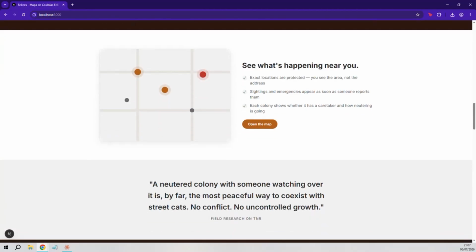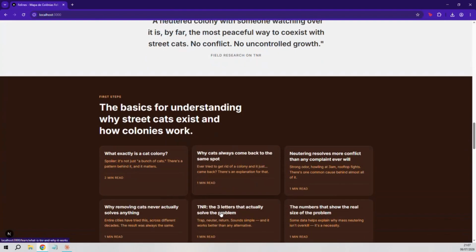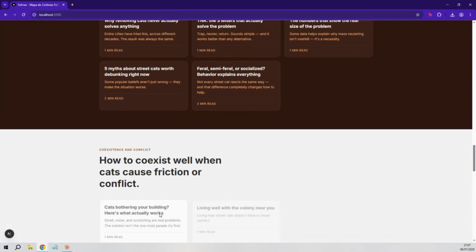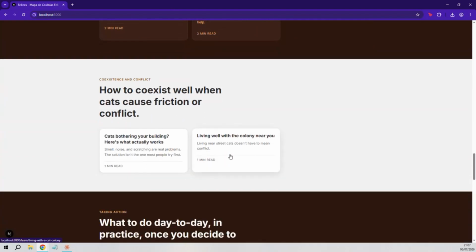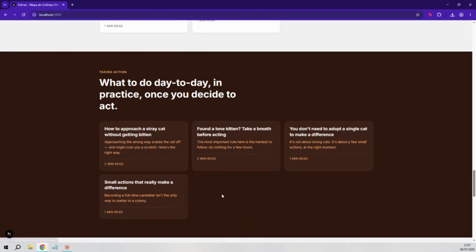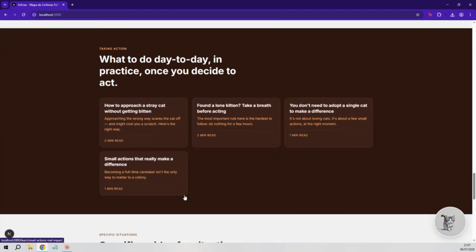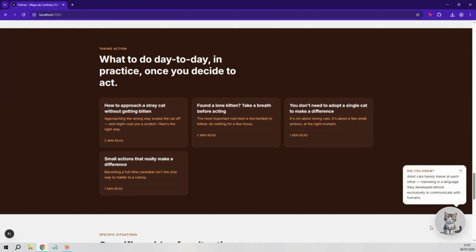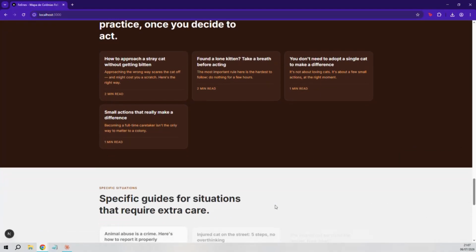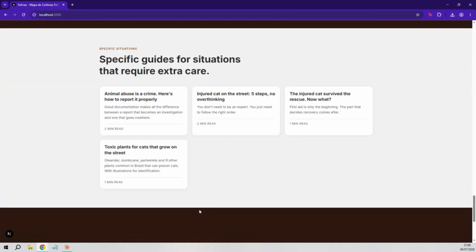The platform is fully bilingual. One-click switches the entire experience between Portuguese and English. Human-reviewed translations, not machine translation. And this modal gives first-time visitors immediate context about what Felines is before they explore anything. 3 entry points, each designed for a different kind of person who isn't a cat person yet. Explore the map, start learning, or get help right now.